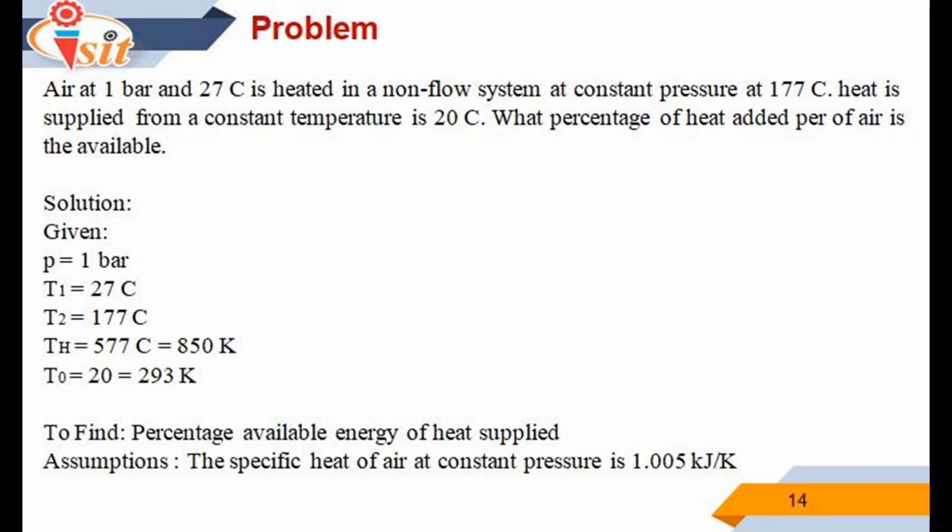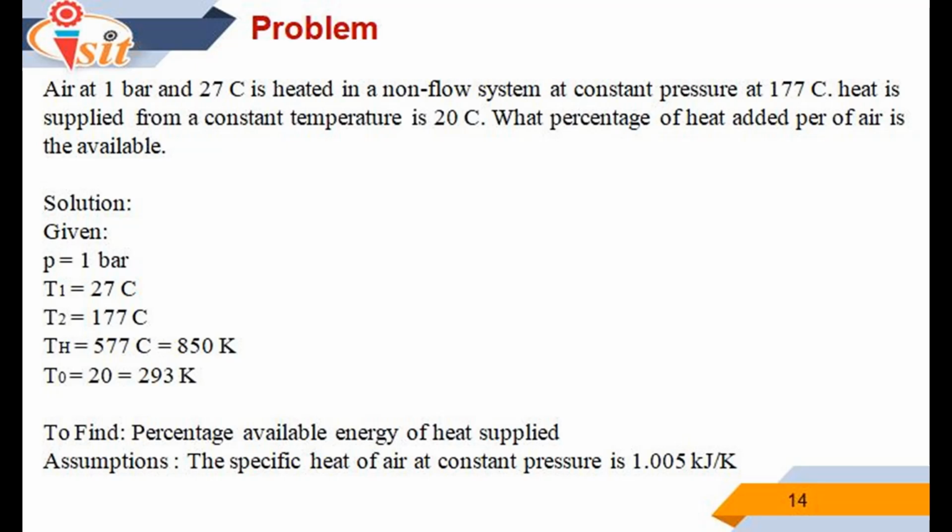The next problem based on availability: air at 1 bar and 27 degrees Celsius is heated in a non-flow system at constant pressure to 177 degrees Celsius. The heat is supplied from a constant temperature reservoir at 577 degrees Celsius. The atmospheric temperature is 20 degrees Celsius. What percentage of heat added per kg of air is available energy?